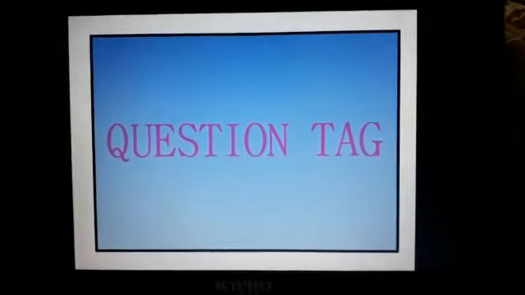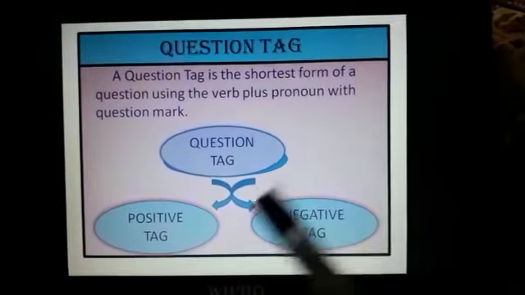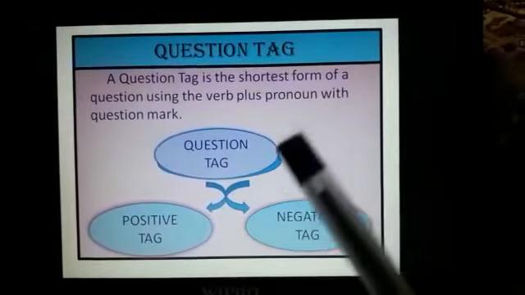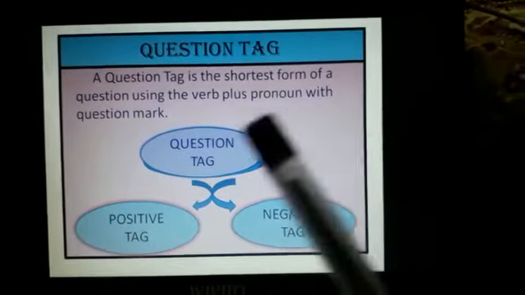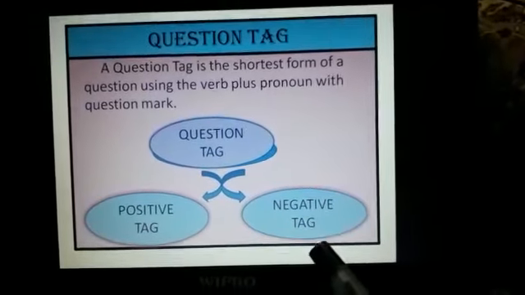Good morning, students. Today we are going to see question tags. A question tag is the shortest form of a question using the verb plus pronoun with a question mark. Question tags are of two types: positive tag and negative tag.